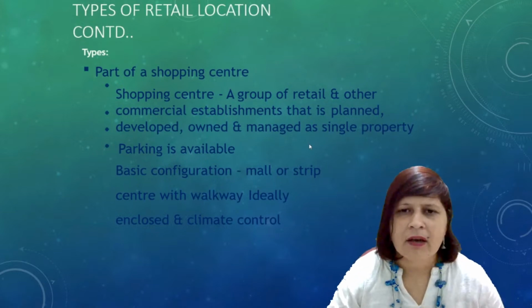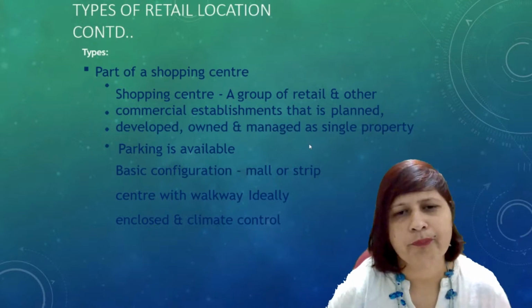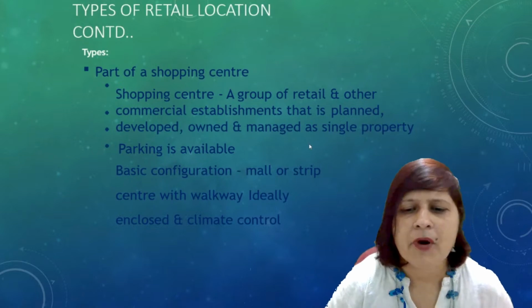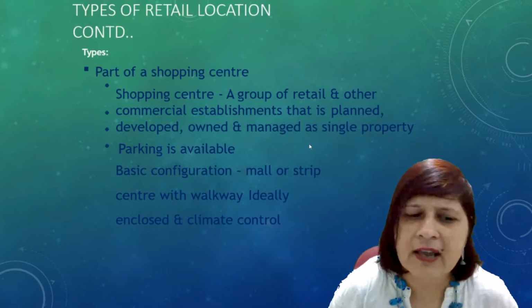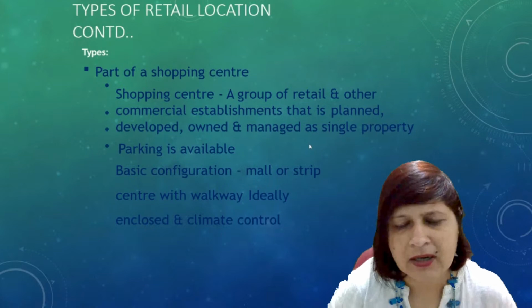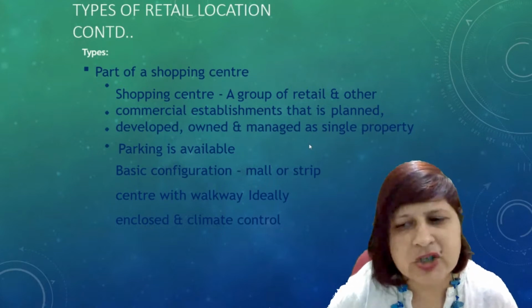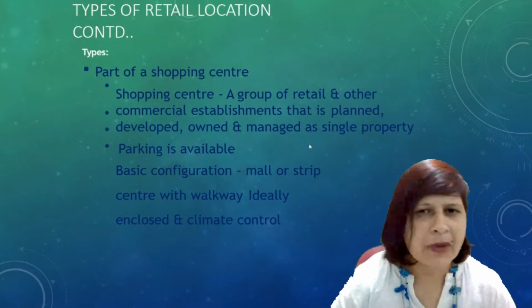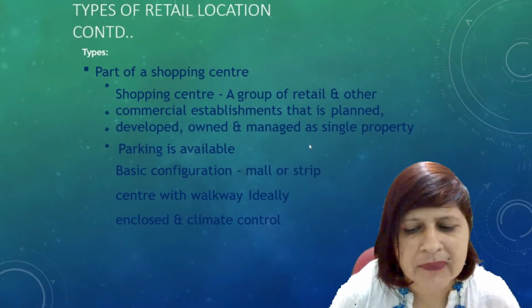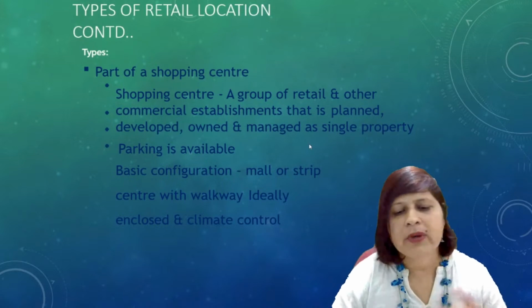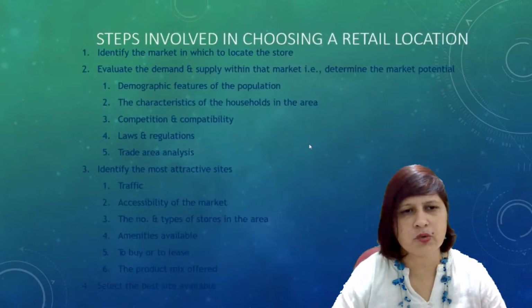An example is a mall. This is a part of a shopping center. A mall is a group of retailing and commercial establishments, planned, developed, owned and managed as a single property. Usually parking facility is available, and it has a center with walkway, ideally enclosed and climate controlled.